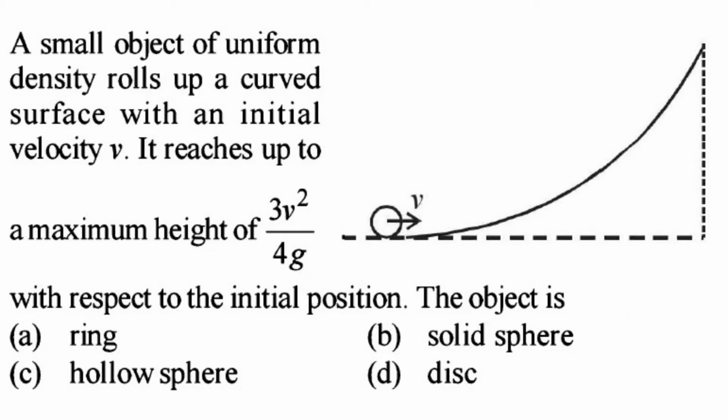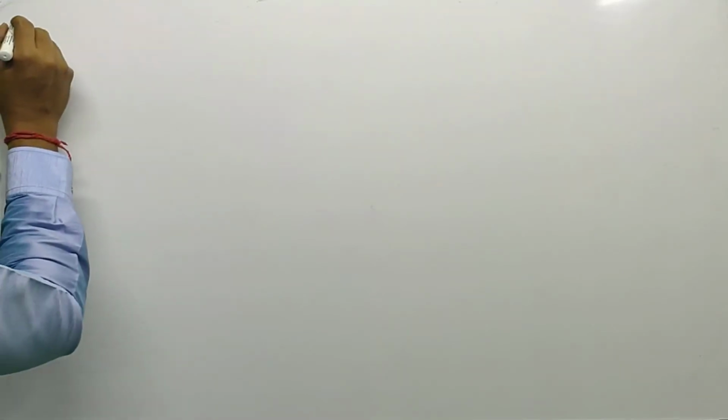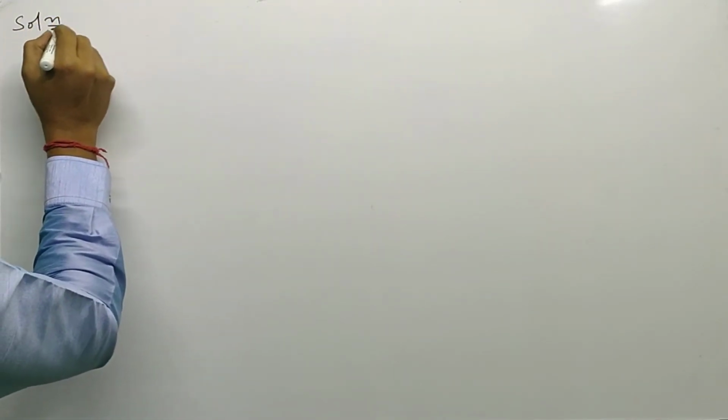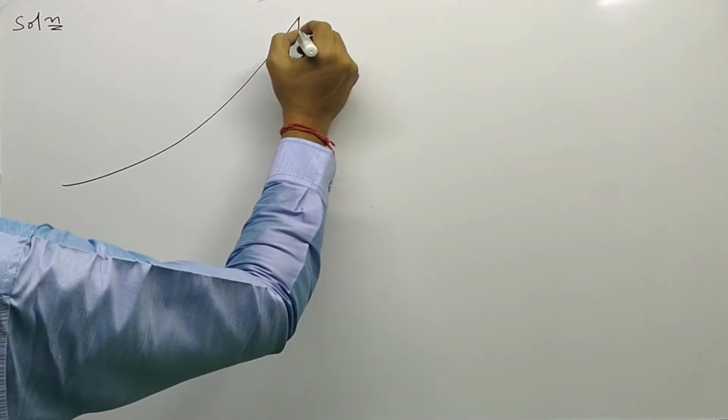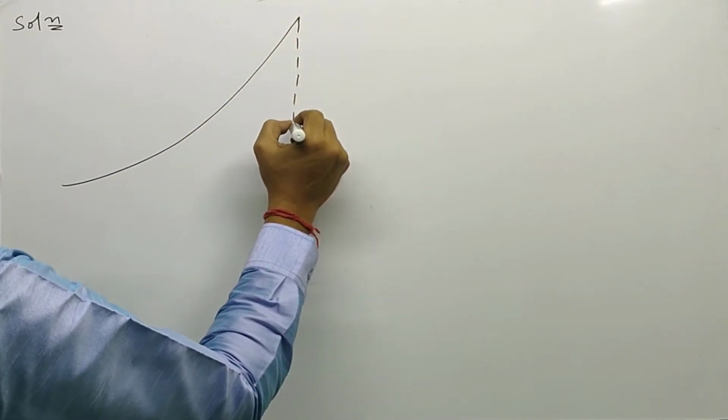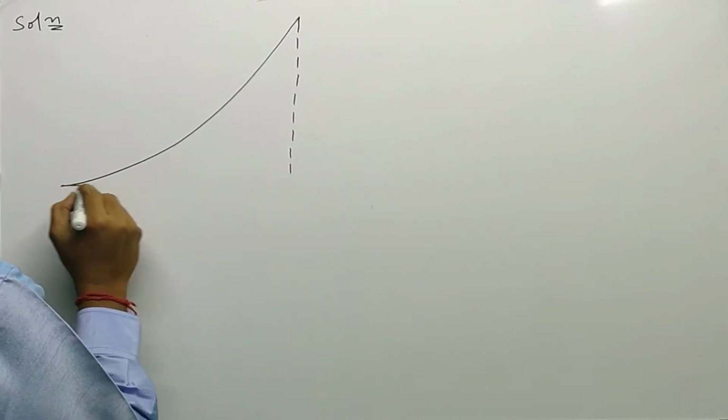A small object of uniform density rolls up a curved surface with an initial velocity v. It reaches a maximum height of 3v squared by 4g with respect to the initial position. The object is... Solution. In the question, a diagram is given.